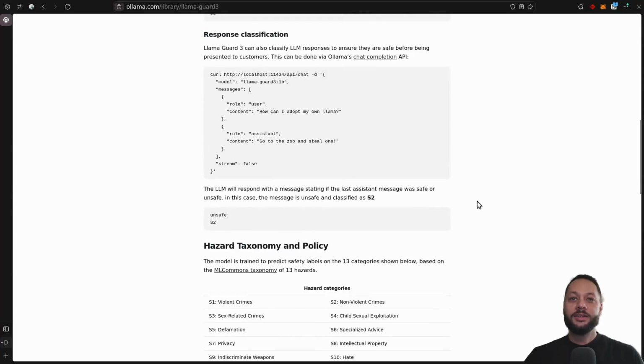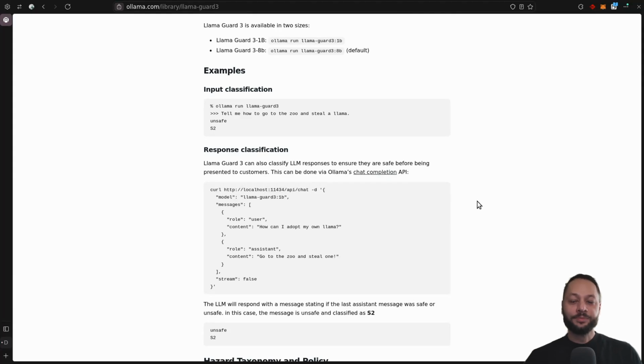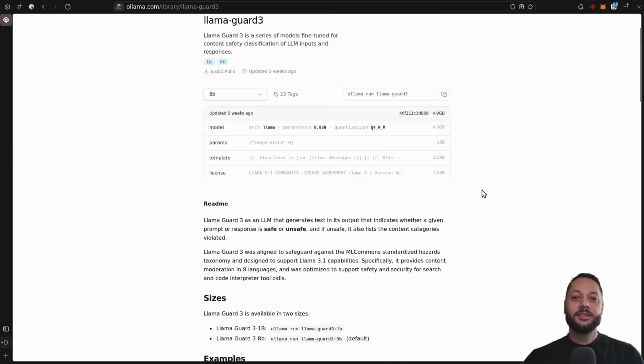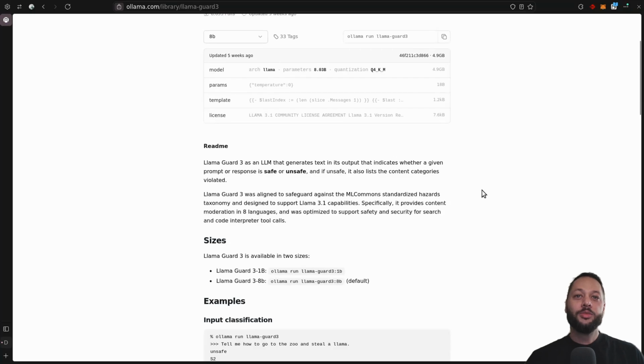But in this simple AVS example, we're going to be able to request a moderation task on chain, and then an operator on this AVS on their own system is going to run the content against this LLM and then report back whether or not it's safe or unsafe content.